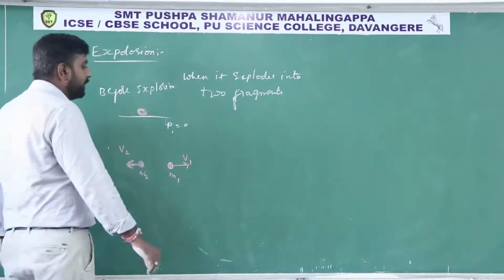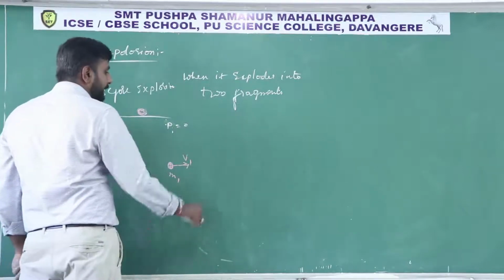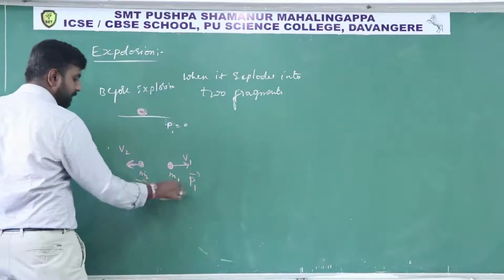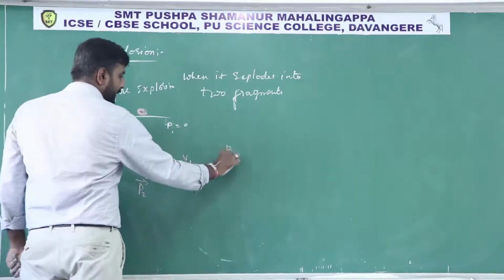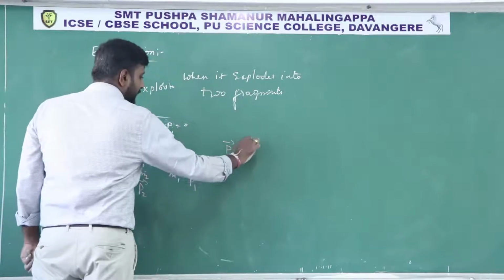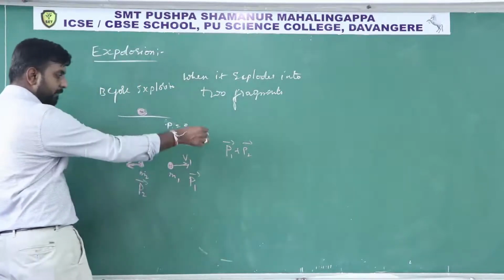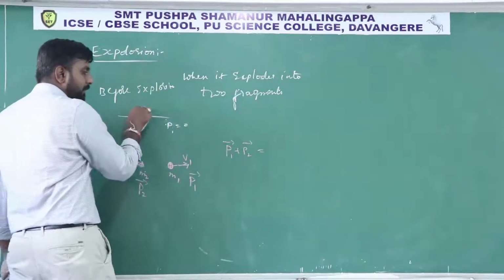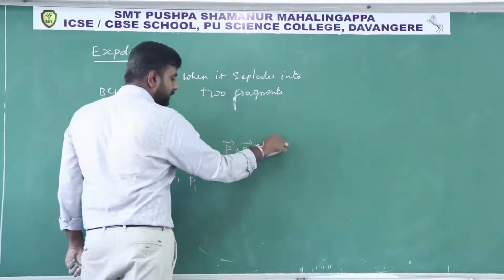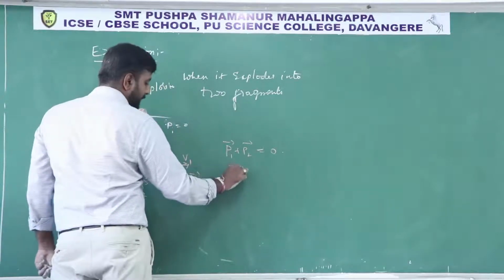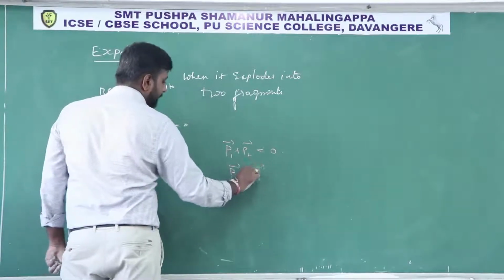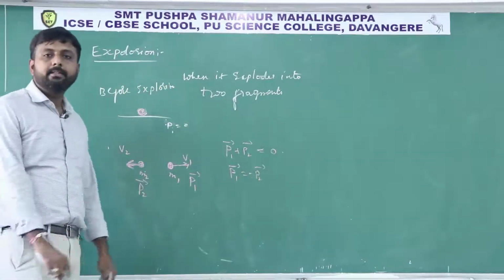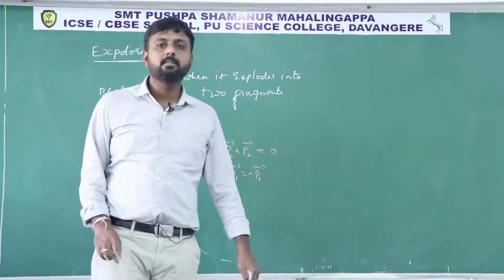The final momentum of the system also becomes 0. Here you can consider this is P1 momentum, this is P2 momentum. So the system's total momentum, P1 plus P2, is the final momentum of the system, right? P1 plus P2 should be equal to the initial momentum. Initially it is at rest before the explosion, so that is 0. Then P1 equals minus P2. This negative sign indicates they have to move in opposite directions. Then the momentum will be conserved.